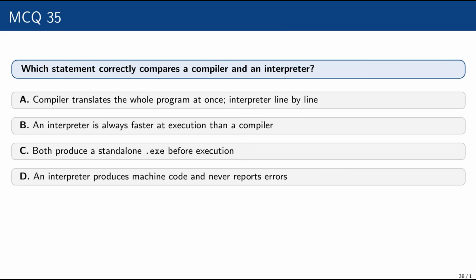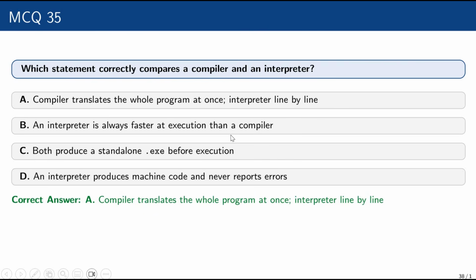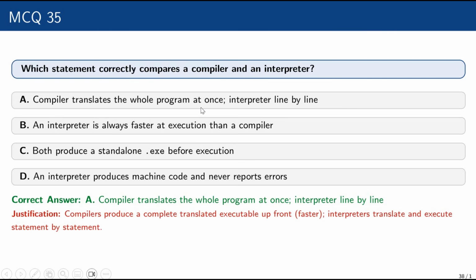An interpreter is always faster at execution than a compiler. Both produce a standalone .exe before execution. An interpreter produces machine code and never reports errors. Correct option is A, that is compiler translates the whole program at once, interpreter line by line. Justification: compiler produces a complete translated executable upfront, so it is faster. Interpreters translate and execute statement by statement.